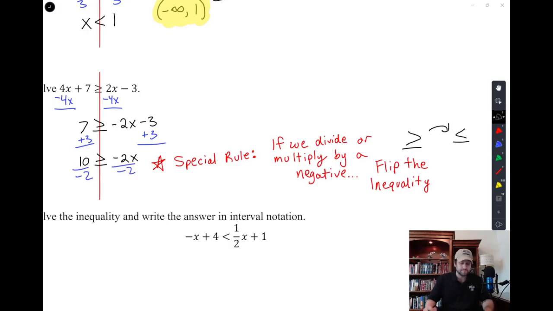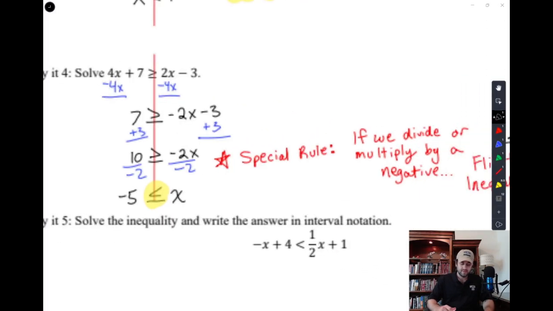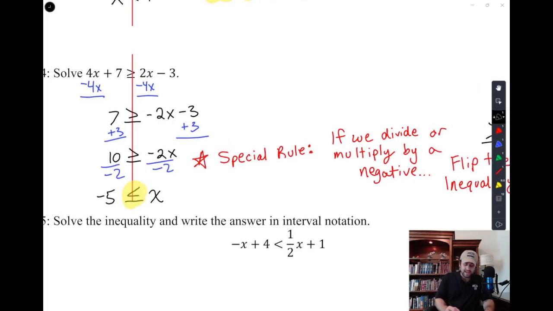We flip it around. And so here we'd still have an x on the right side. We're going to flip that inequality. There's that special rule happening. And we're going to have negative 5. And this says that x is greater than or equal to negative 5. And so we say, what does that look like? Well, that's every number in the world starting at and including negative 5 all the way to infinity, going to the right forever.